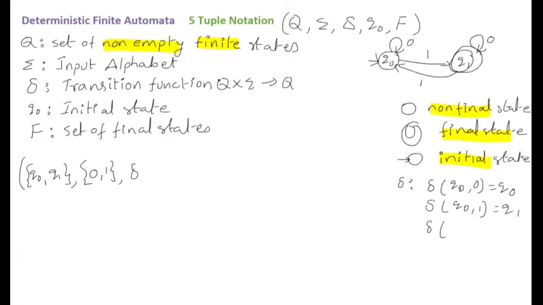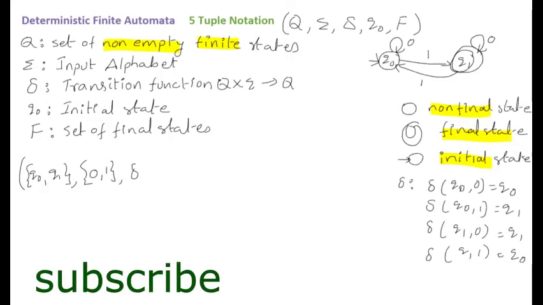Delta of Q1 on 0, it is moving to the self state, that is Q1. Delta of Q1 on 1, it is moving to the state Q0. This is how we represent the delta function. On seeing each input symbol, it is moving to some state. Sometimes it may stay in the self state or sometimes it may change the state. That's how Q cross sigma maps to Q.